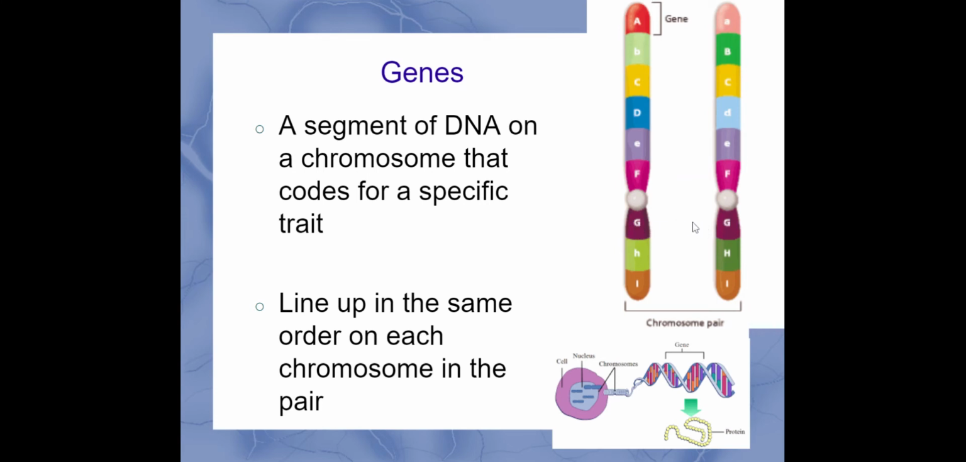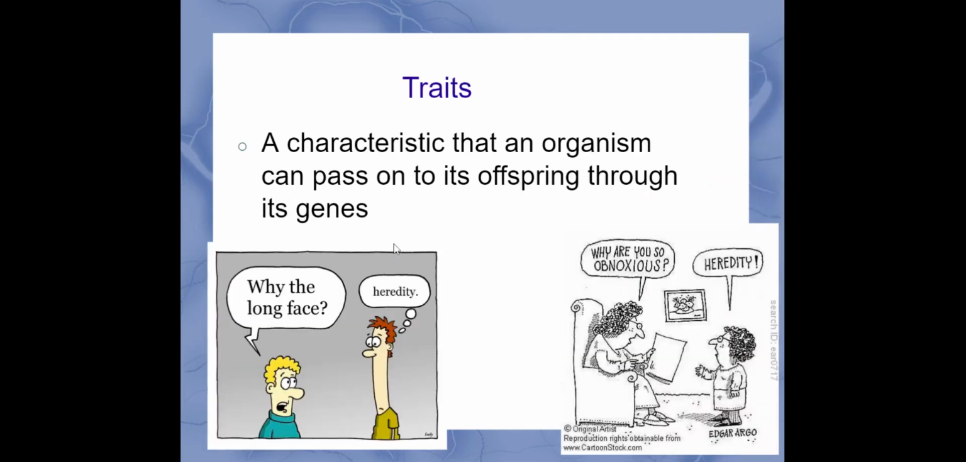Let's say this is the gene for having freckles, and right here would be the gene for having dimples, but they're located in the same spot on each of the chromosomes in the pair. The traits are the characteristics that the organism passes from its parents to the offspring. Remember, it's always parents passing traits to offspring. So this could be hair color, eye color, whether you have wavy, straight, or curly hair, freckles, dimples, all those different characteristics that get passed from parents to offspring through those genes or segments of DNA.